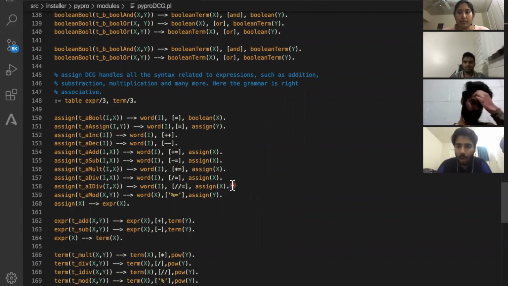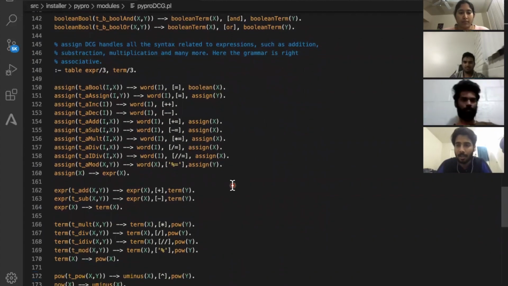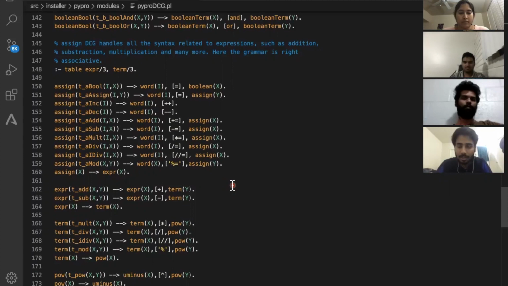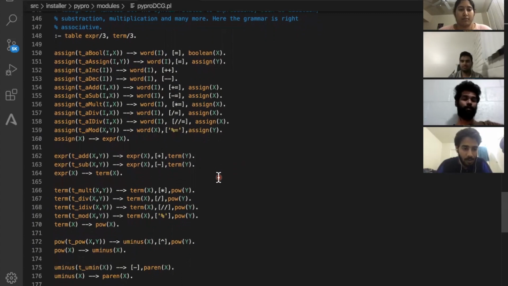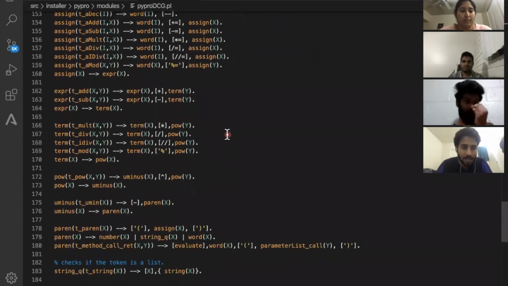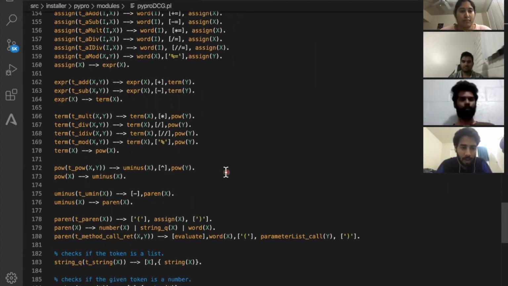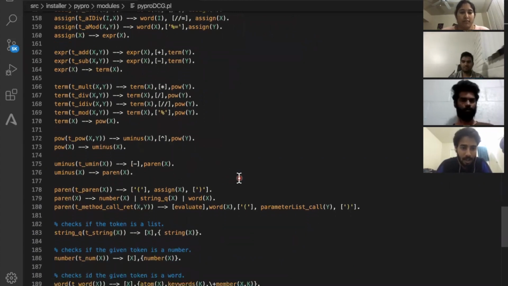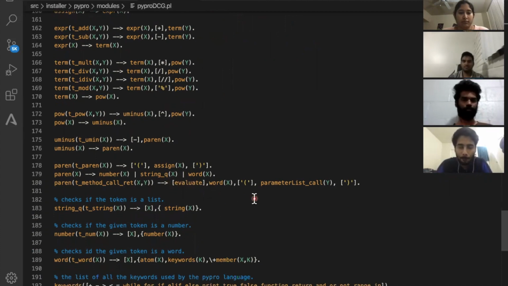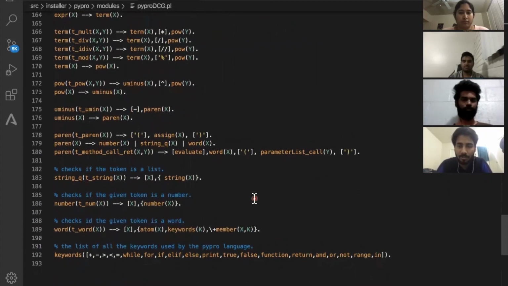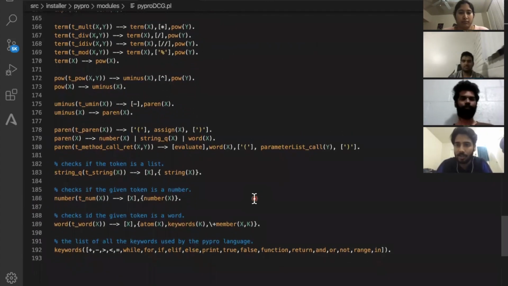So as we go down, the precedence increases, the priority increases, so that statement will be executed first. So we have here addition, subtraction, multiplication, division, also power. Also we are handling unary minus. Also expressions inside parentheses are handled here. And as we are handling the function call in expression only, because it will return an expression like a number or string, any value.